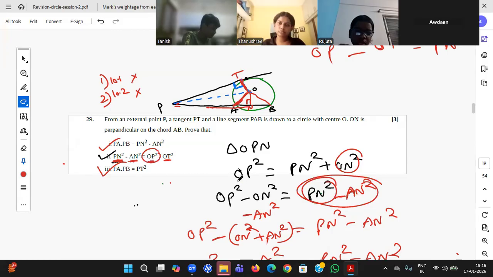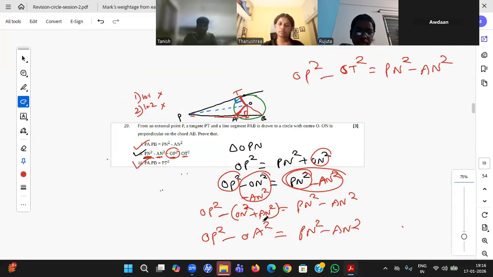OP square is already got, but only this he needs to be filtered out as OT. For that he has clubbed both the things. Now by looking at the geometry again, he is able to see, sir, this is nothing but again hypotenuse. ON square plus AN square is OA square. But again he cross checks, sir, I want OT. He checked that OA equal to OT, both are radius. So in place of OA, he has transferred OT. Okay, sir. Yeah, got it.